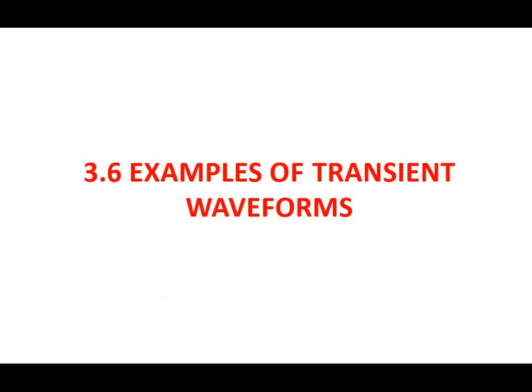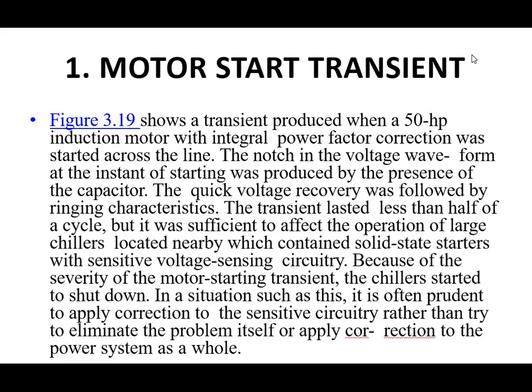Now the last topic is examples of transient waveforms. The first example is the motor start transient. We know that the motor will draw a larger current during the starting period due to minimum torque.